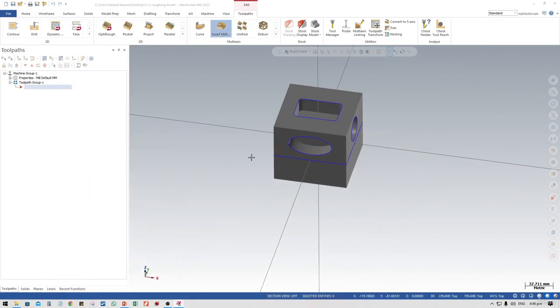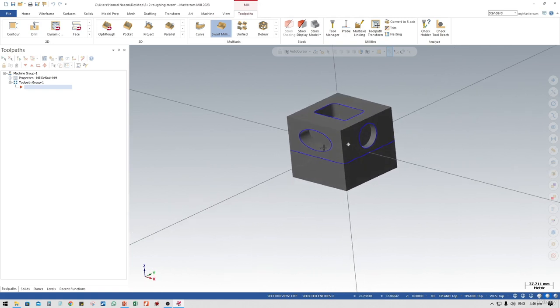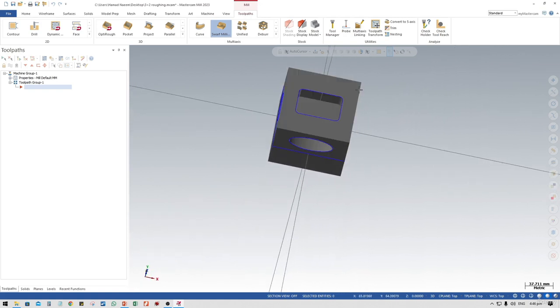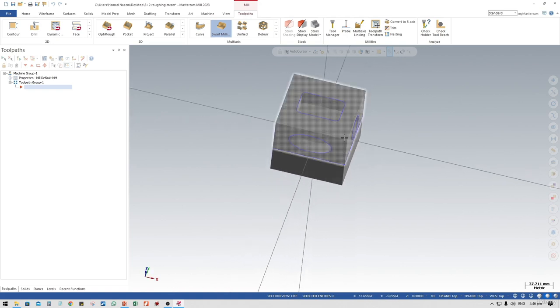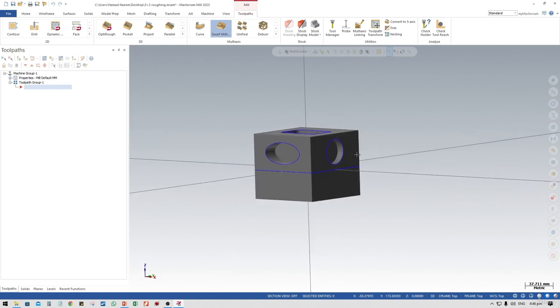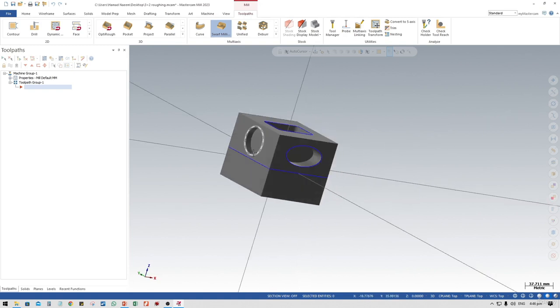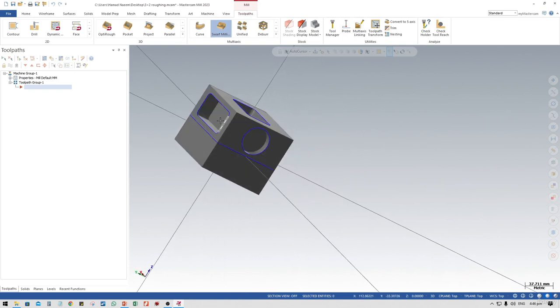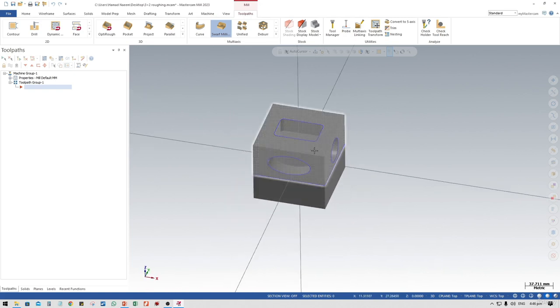So here we have already created a geometry, and what you see over here is a square box. On the top side of the square box, we have a pocket. On the other sides, we have a round pocket, an ellipse pocket, another round pocket here, and a rectangular pocket here. So on all 5 sides, we have some operations to perform.